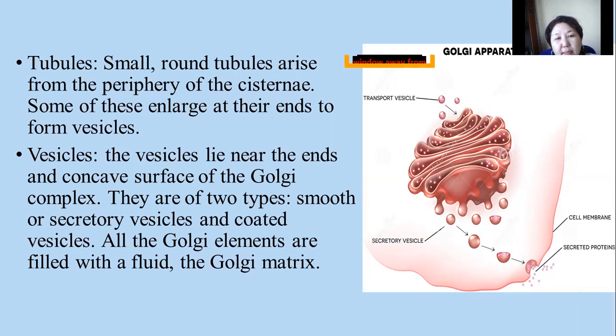Some enlarge at the ends to form vesicles. Vesicles lie near the ends and concave surface of the Golgi complex. There are two types: smooth or secretory vesicles, and coated vesicles. All the Golgi elements are filled with a fluid, the Golgi matrix.